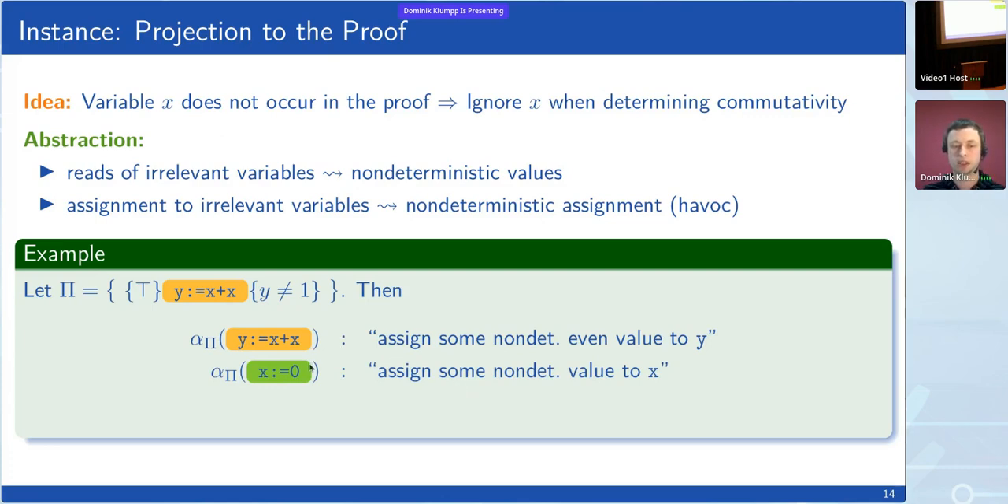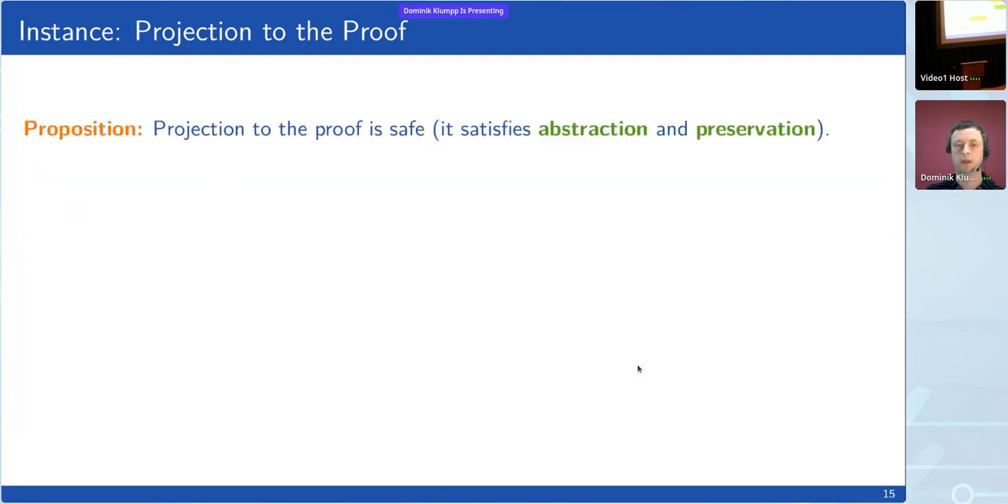Now, if you look at these two statements, originally they would not commute because the order in which you execute them matters. In one case, y is always 0, in the other case, y might be different. But their abstractions commute because the first abstraction is only concerned with y, the second abstraction is only concerned with x. It doesn't matter in which order we execute these two. So this is one case where projection to the proof gives us additional commutativity. We show that this is always safe by showing that it satisfies abstraction and preservation, these two conditions.